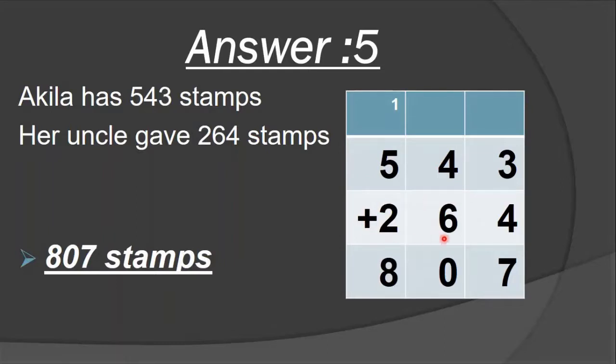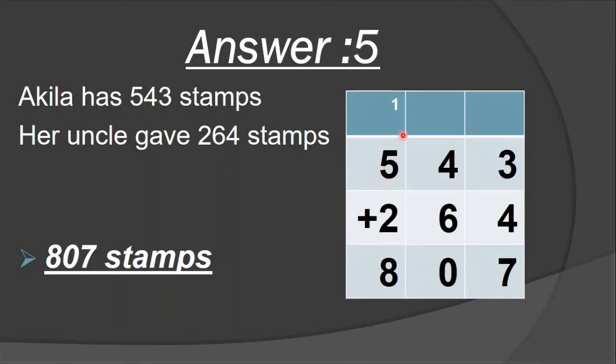543 plus 264. So 3 plus 4, how many students? 7. Do it with your fingers, students. 4 plus 3, how many? 7. And here 4 plus 6. How many students? 10. 6, 7, 8, 9 and 10. So 0 here and 1 carry forward. How can we write the 10? 0 here and 1 carry. As a form of the carry we can write it like that.